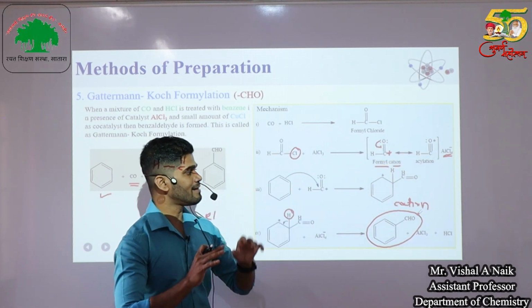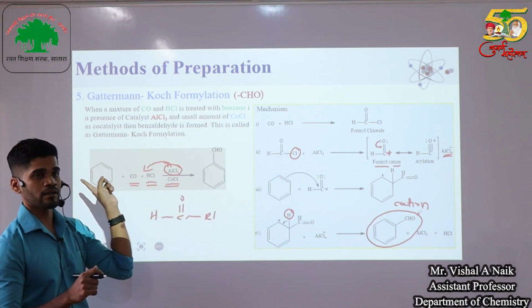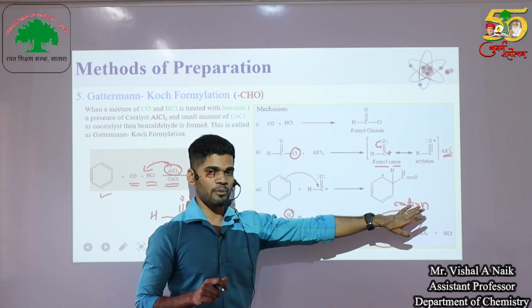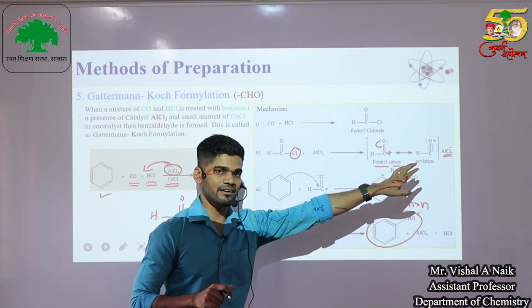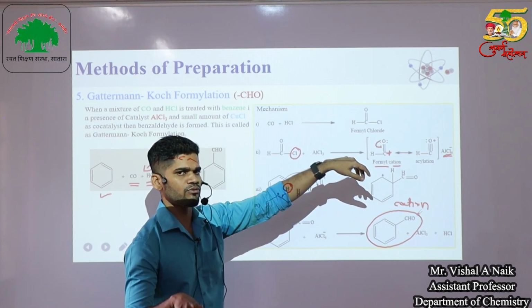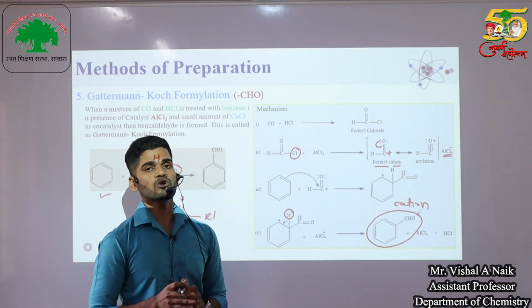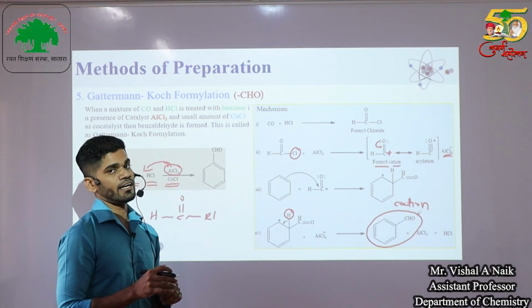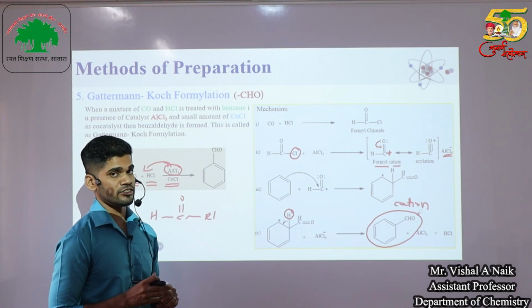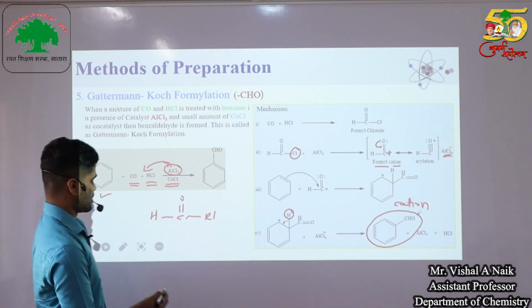That formyl cation reacts with the benzene ring which we added, and we get an unstable aromatic cation. Then the hydrogen gets absorbed by AlCl4 minus or any other nucleophile, and we get our product, benzaldehyde. In this reaction a formyl group is added, or substituted, into the ring. That's why it is called the Gattermann-Koch formylation reaction.